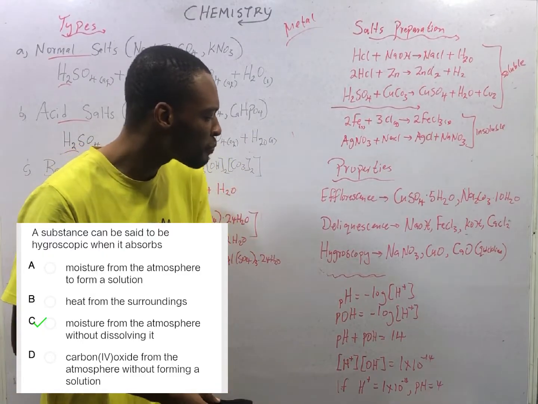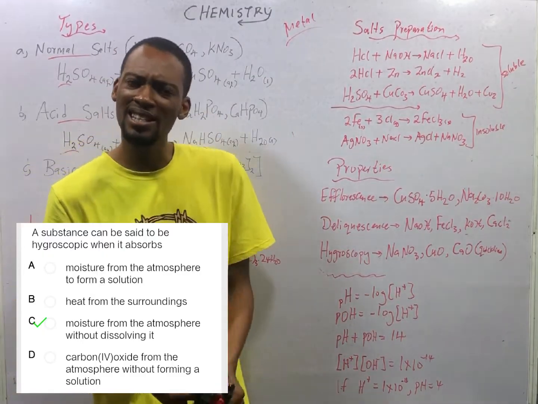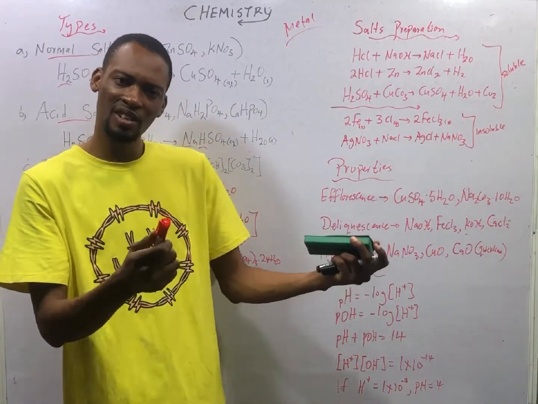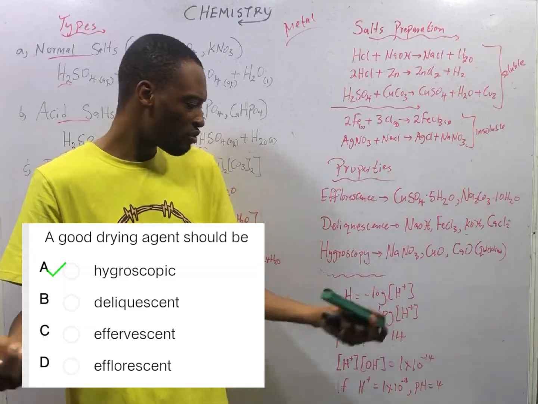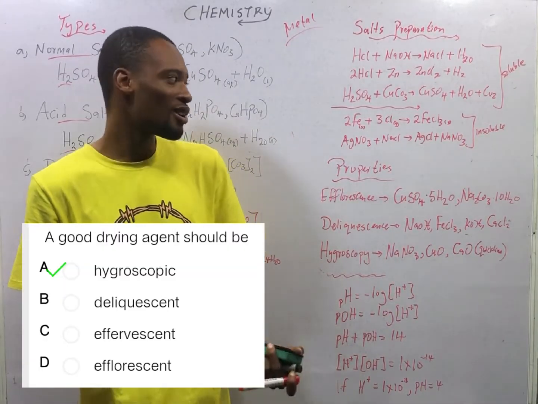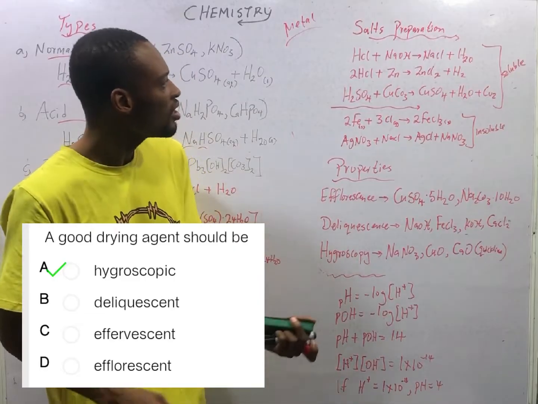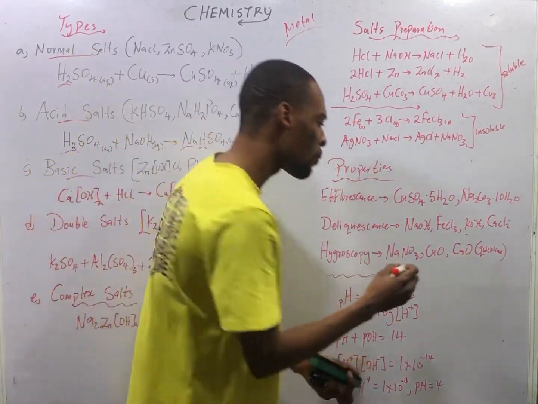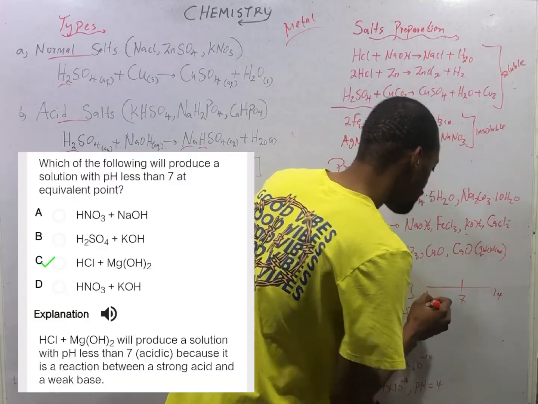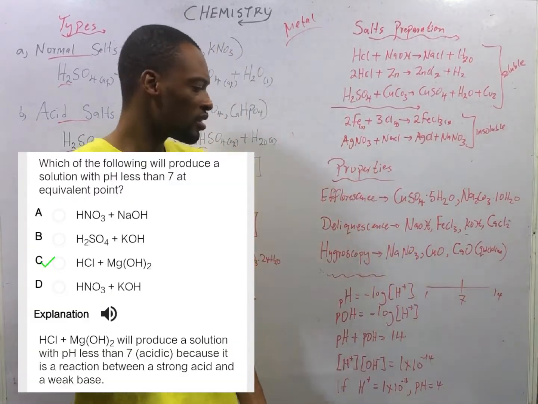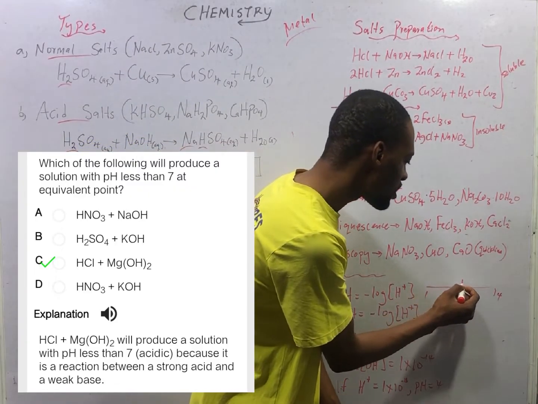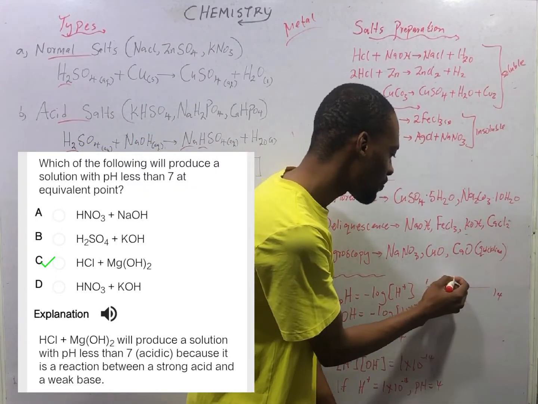Then, the concept of pH. pH stands for potency of hydrogen or power of hydrogen. pOH stands for potency of hydroxide or power of hydroxide. The pH scale, 7 is the middle, we have 14, we have 1. So the pH scale is from 1 to 14. From 1 to 6 is acidic.